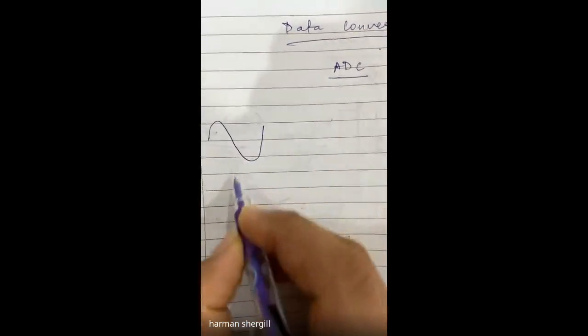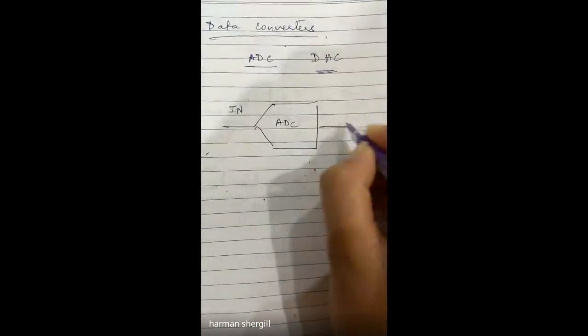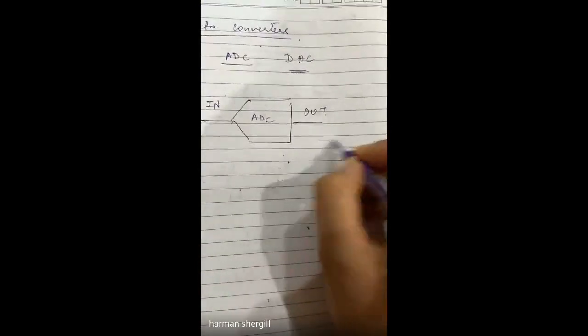Suppose we have an analog signal, and if I want to convert this analog signal into digital, then I will use an analog to digital converter. My input is analog but my output would be digital. So this is ADC. At the input I will apply an analog signal, but at the output side I will get a digital bit stream like this.